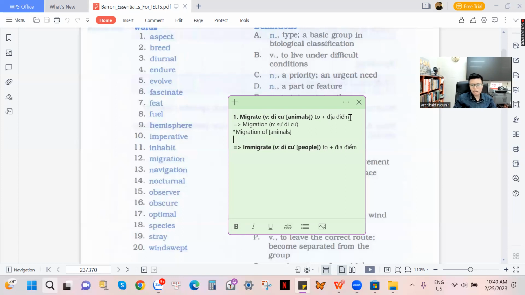Immigrate, immigration, or immigrant. We have the noun of it, immigrant. Immigrant, Vietnamese, and immigration.